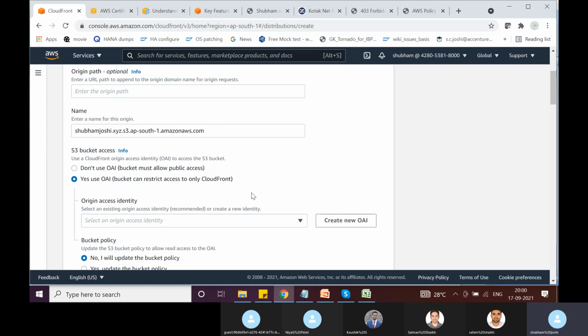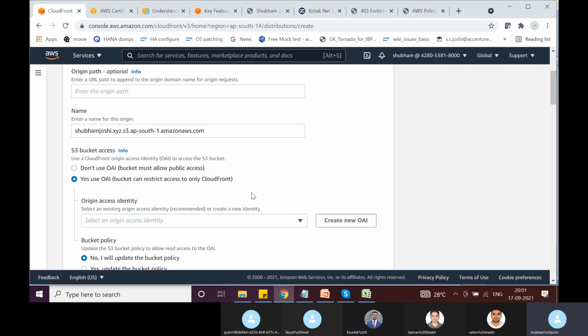If you do not allow public access on the S3 bucket, then there must be a way CloudFront should be able to download the object on your behalf. See, the viewer or the end user is making a request to CloudFront, not to the S3 bucket, right? So it is making a request to CloudFront. If it is not already cached in CloudFront, CloudFront itself has to request that object from that S3 bucket. Since the S3 bucket does not have any bucket policy which allows public access, CloudFront will be denied. So CloudFront will basically get 403 Forbidden. So CloudFront will not be able to request that object.